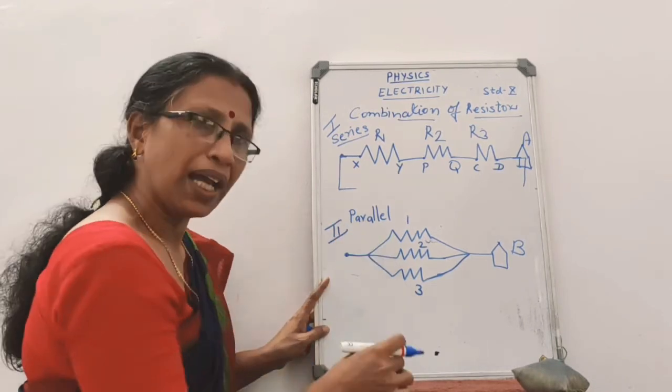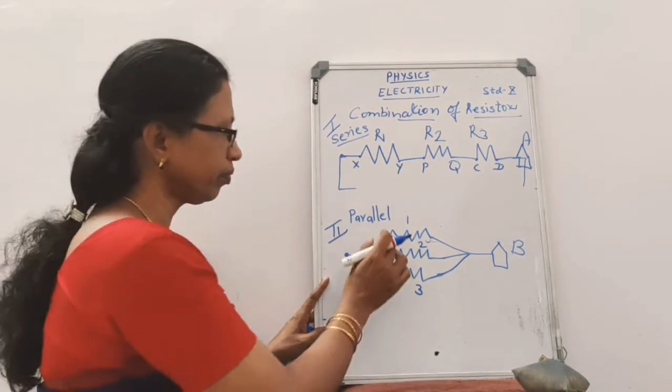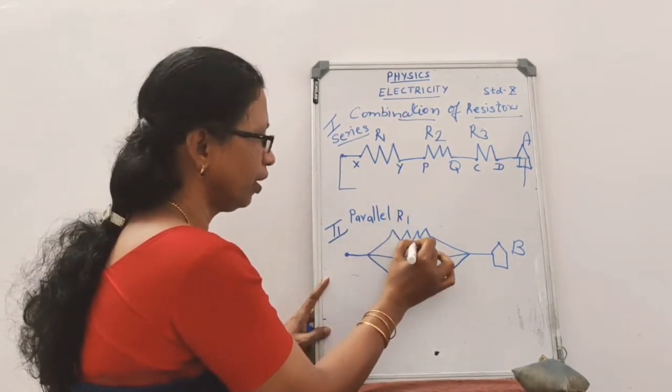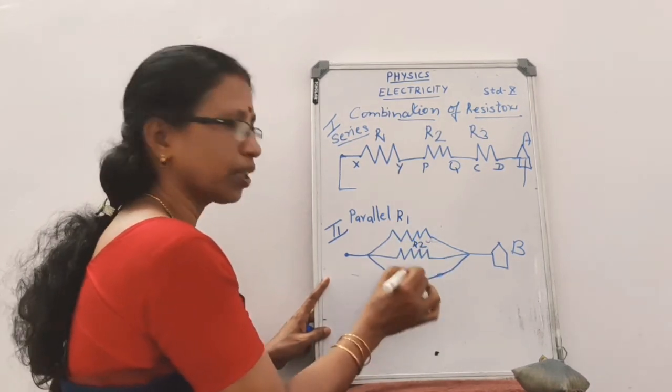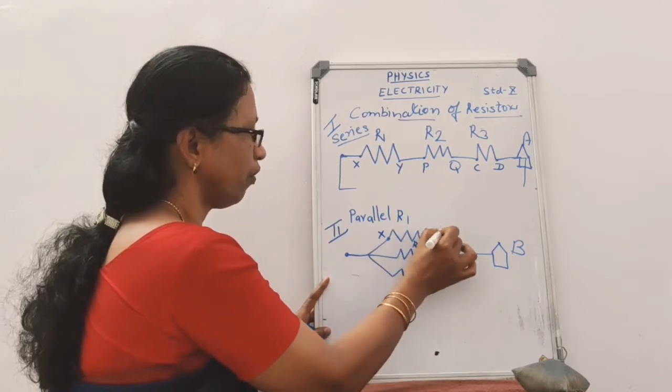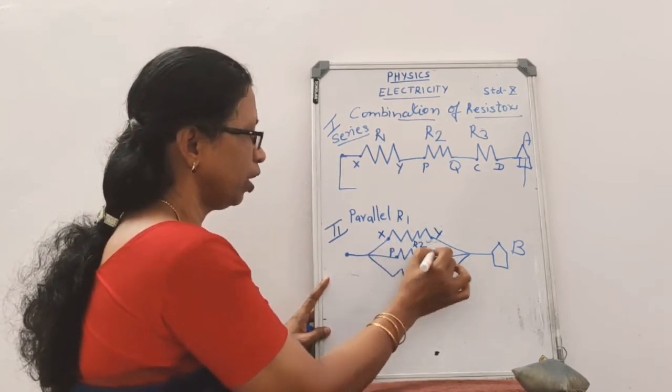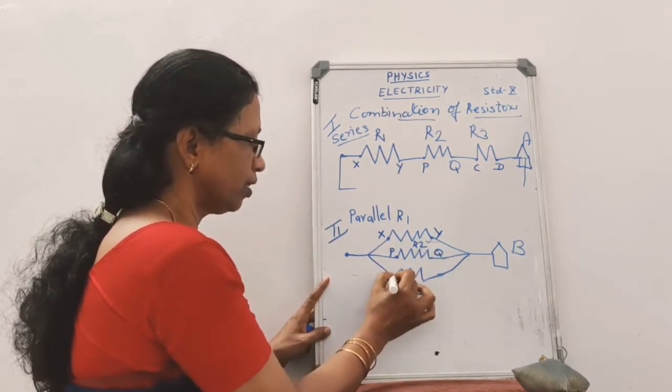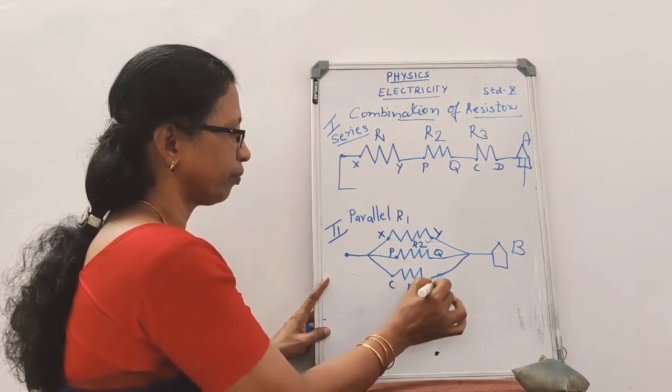This is the parallel arrangement. This one has the resistors R1, R2 and R3. The resistors have two endpoints X, Y. This is P, Q and this is C, D.